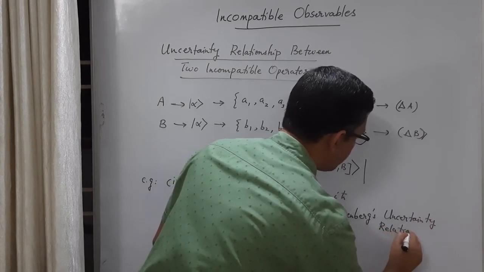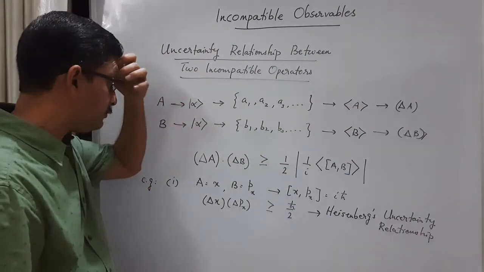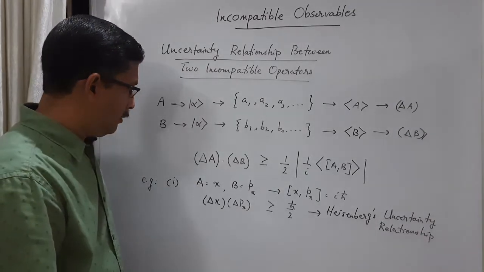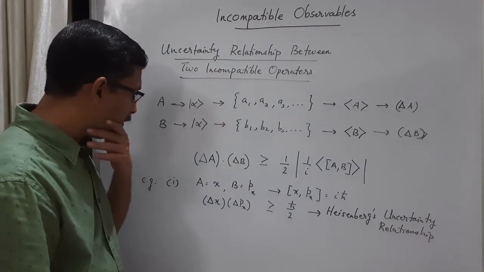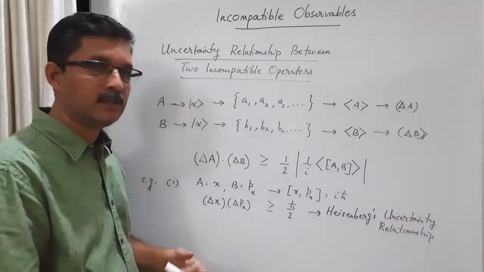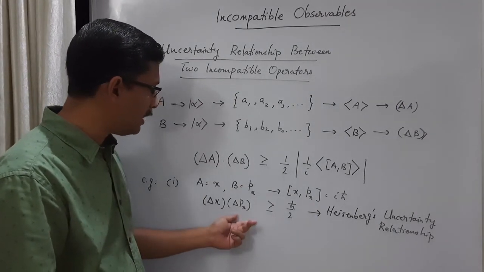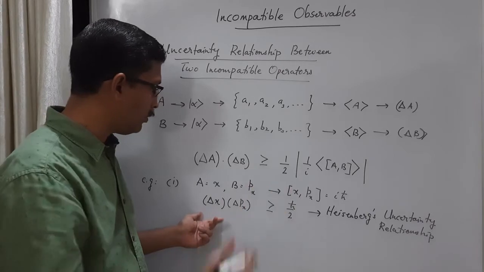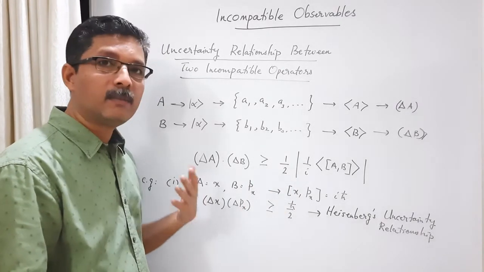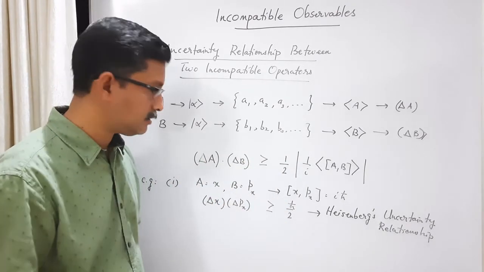Between position and momentum. Okay. Heisenberg's uncertainty relationship between position and momentum. And this is often interpreted as, or the statement corresponding to this is something you often see in textbooks like this: position and momentum along the same direction. Position of a particle along a particular direction and momentum along the same direction cannot be simultaneously measured. You see statements like this.